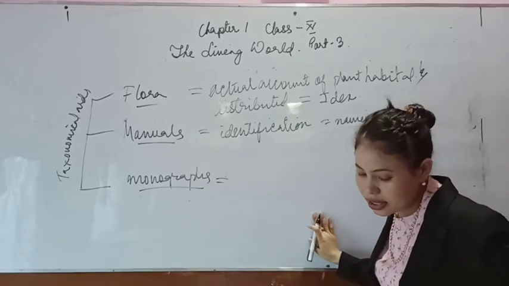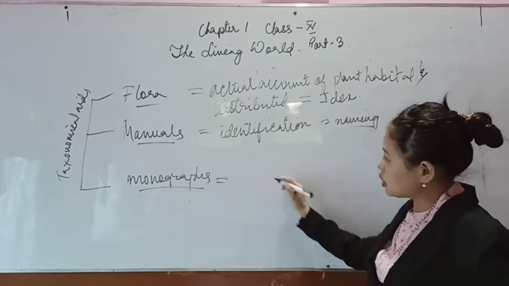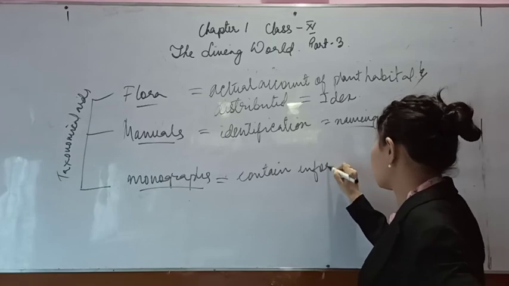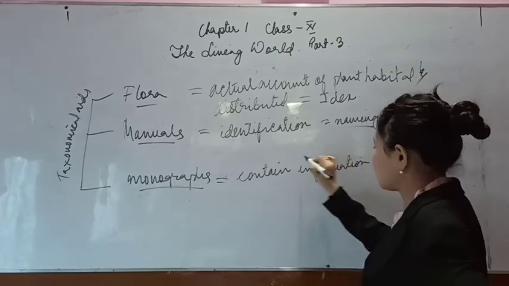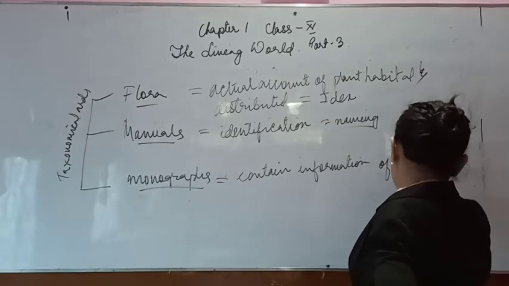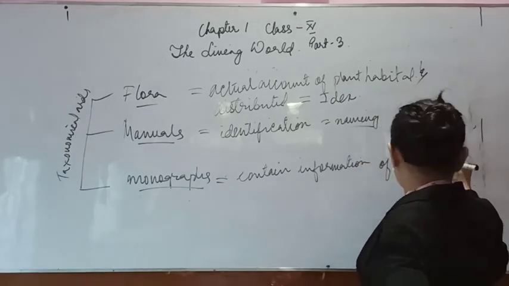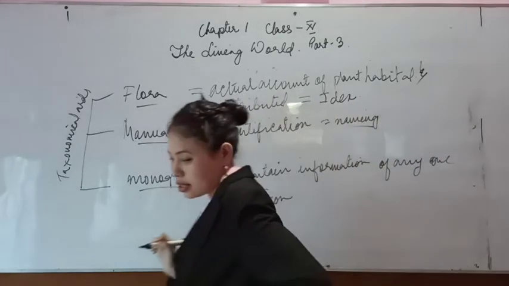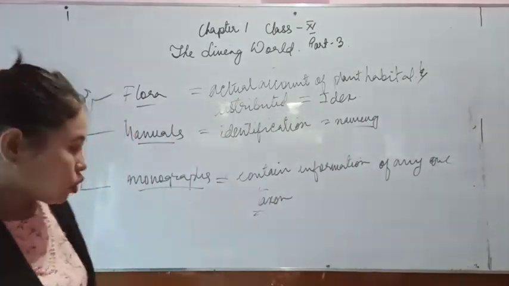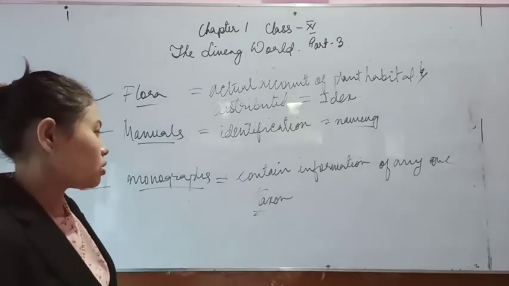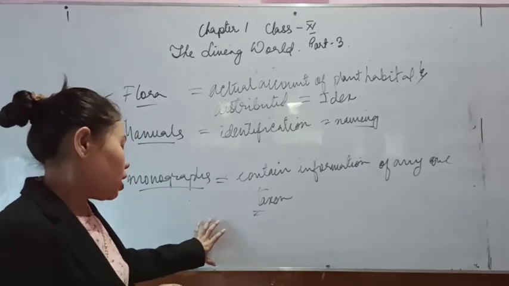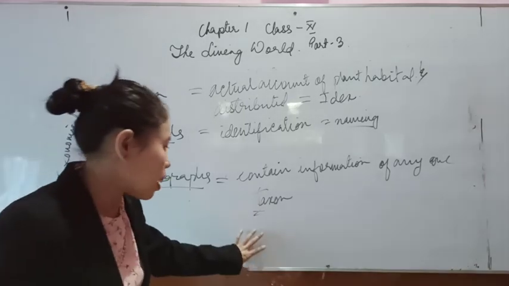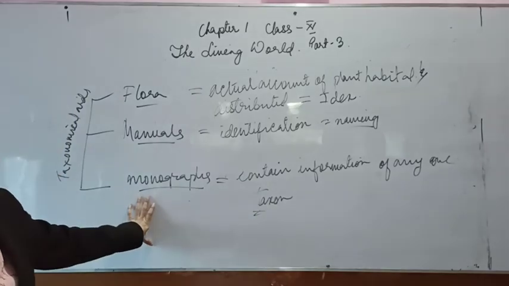Next is the monograph. A monograph will contain information on any one taxon. So what is a taxon? Taxon is the basic category. It is the singular form of taxa, and a monograph will have the information of any one taxon. So let's take an example like family. The similarity present in the family taxon will be present in one monograph.